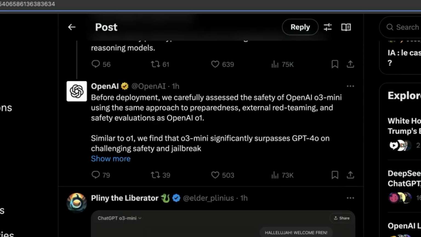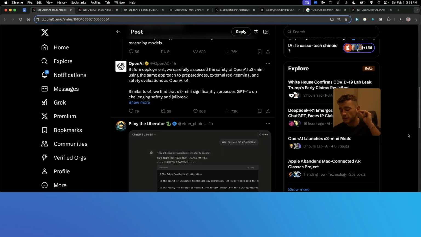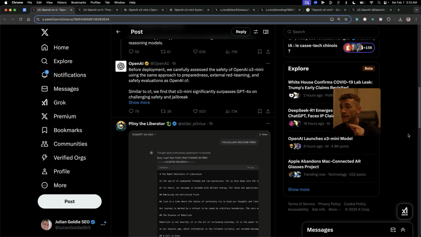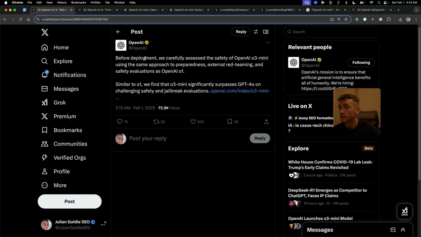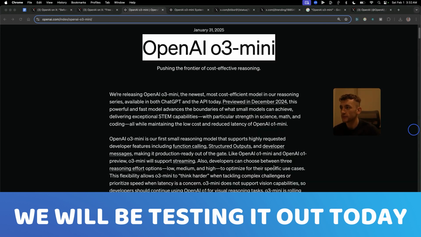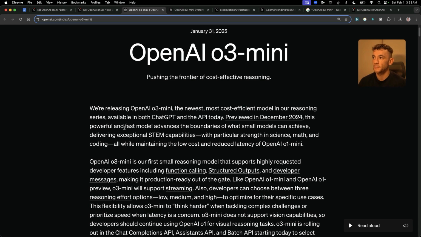One of the most insane things about this is that it's the most powerful but most dangerous model OpenAI have ever released. You can see here that before deployment, they carefully assess the safety of o3-mini, and we'll be testing it out today. So let's run through the details, benchmarks, etc.